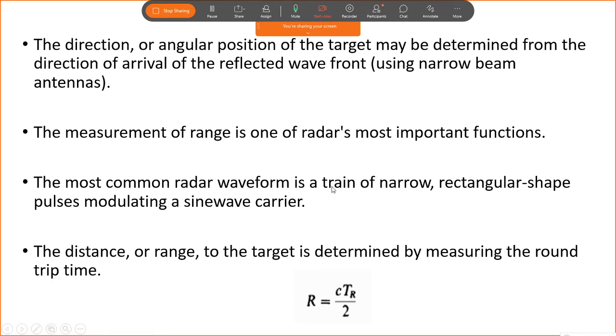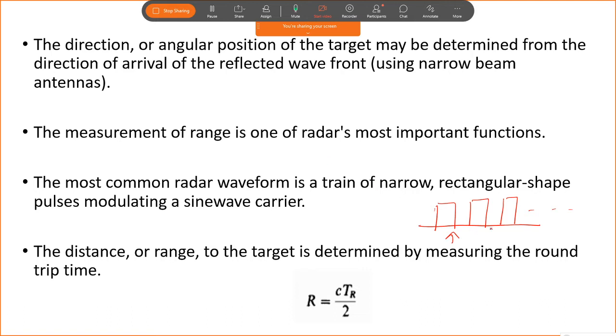And what are the types of waveforms we can send from the transmitter side? The most common radar waveform is a train of narrow rectangular shaped pulses, and those are modulated by a sine wave carrier. So you can send rectangular pulses like this. This is the basic form of the waveform used to send the signal from the transmitter, the rectangular shape pulses.